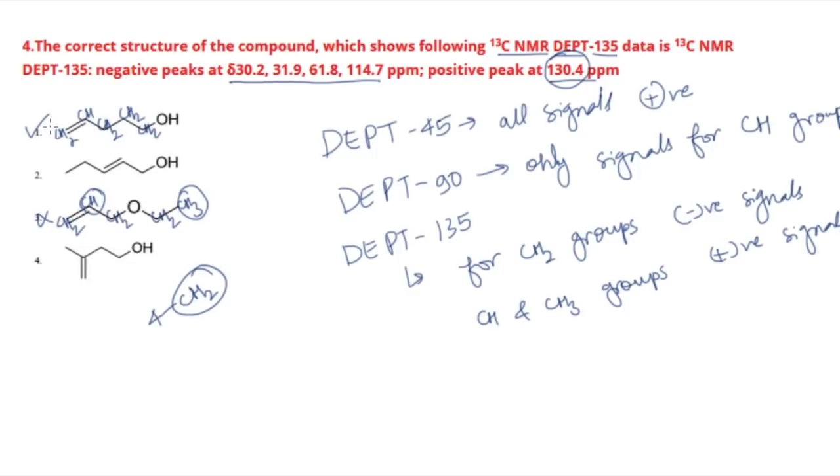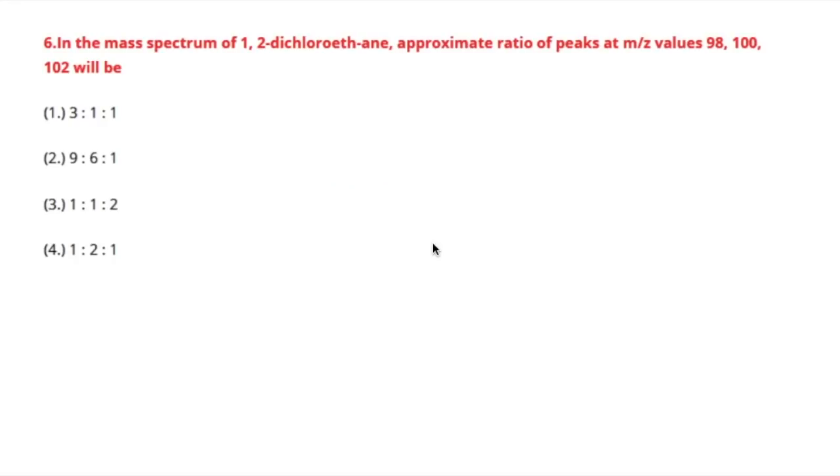So let's talk about the next one. It says that in the mass spectrum of 1,2-dichloroethane, the approximate ratio of peaks, that is m/z values, are given to you. Three values are given: 98, then 100 and 102.